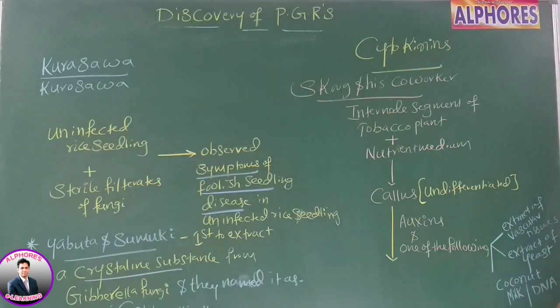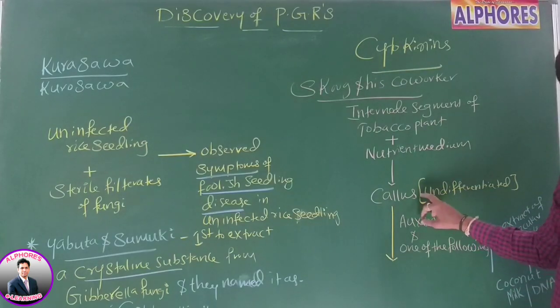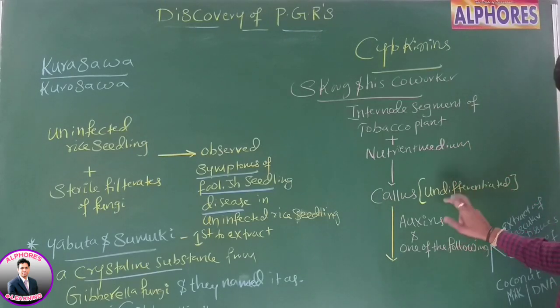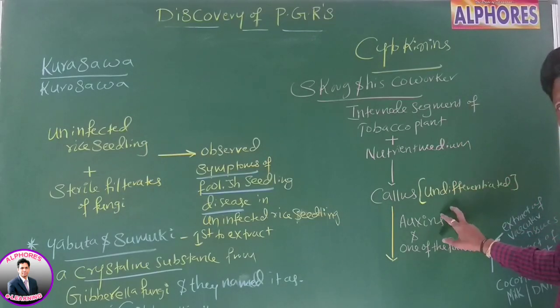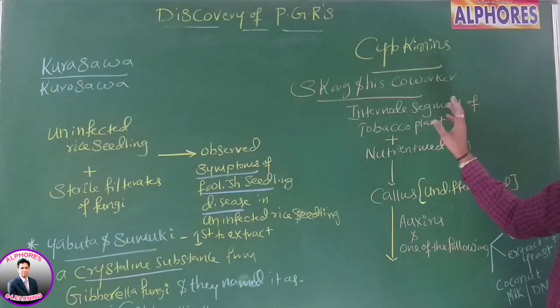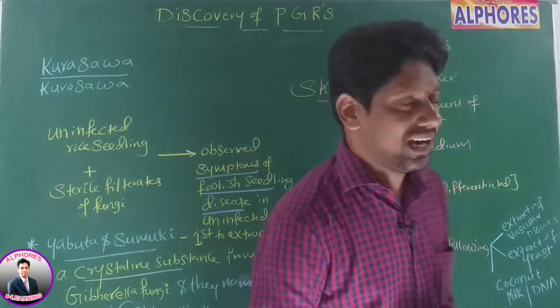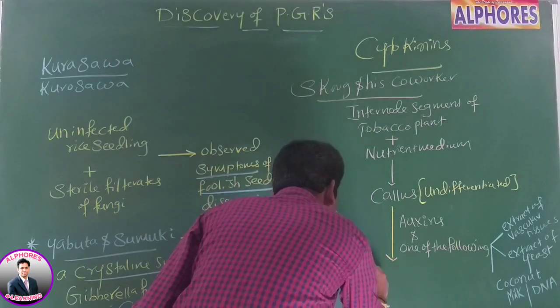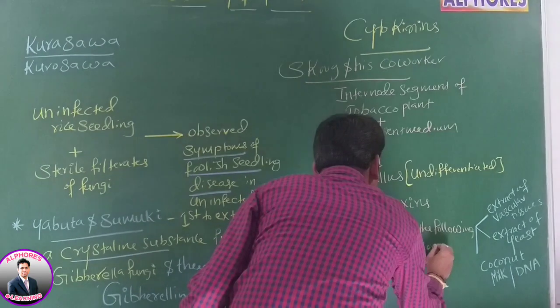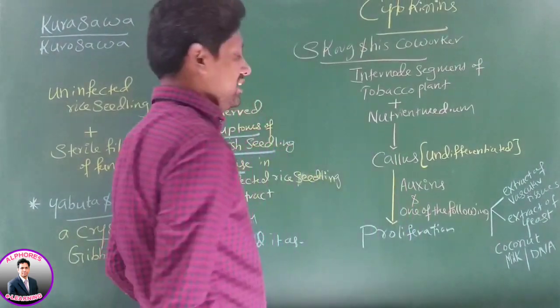See this statement carefully. They got callus on the nutrient medium. Now when they added, along with auxins, one of the following, it means auxins plus extract of vascular tissues or extract of yeast or coconut milk or DNA, what Skoog and his co-workers observed was that proliferation of callus has taken place.